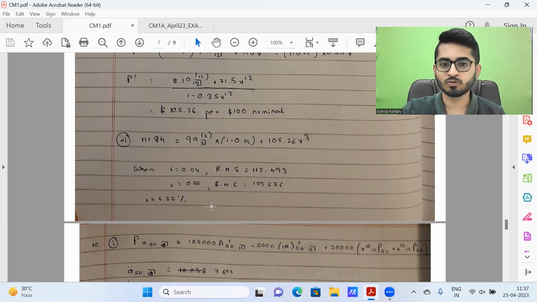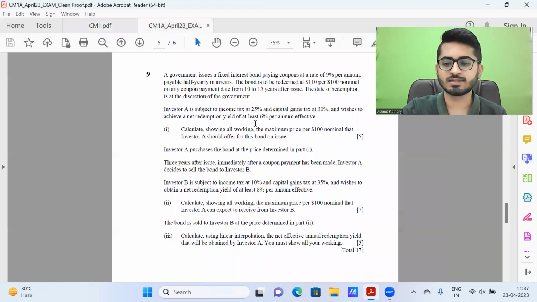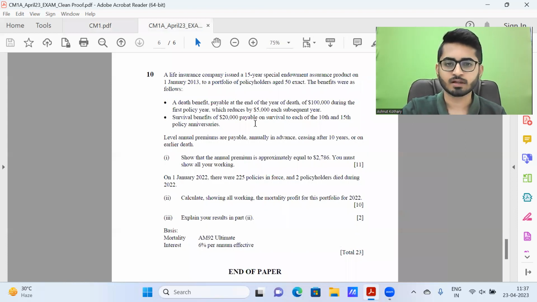So remember, if you're trying to do it directly using the tables function of the calculator or goal seek, that will not be given full marks because the question has categorically stated using linear interpolation. So 4%, 5% is there. Once you apply linear interpolation to these values, you will get 4.22%. So most of the students did get this question right as well.